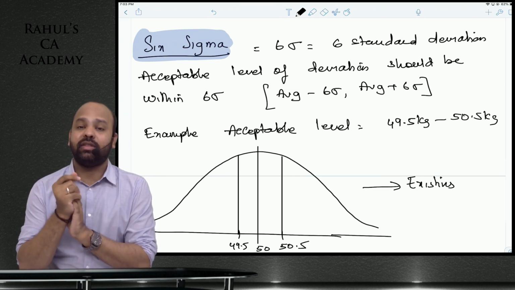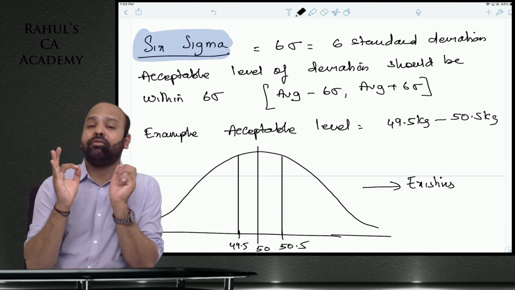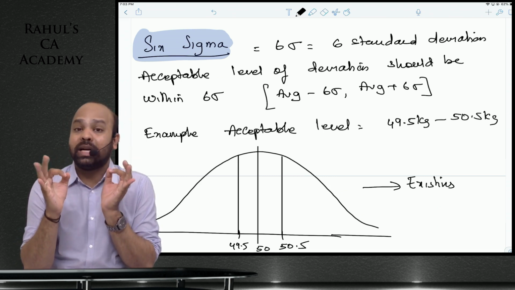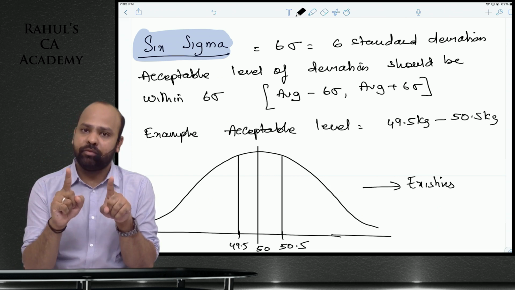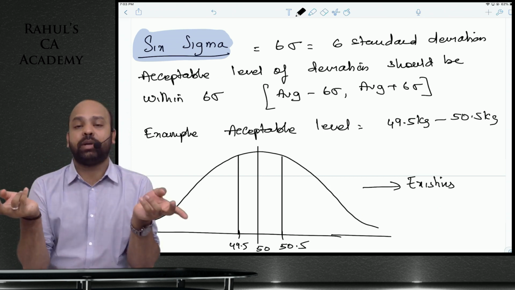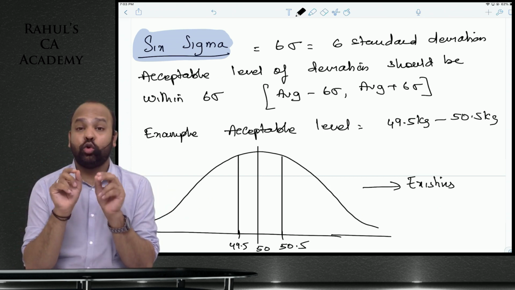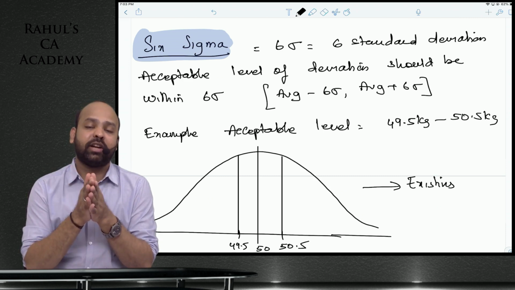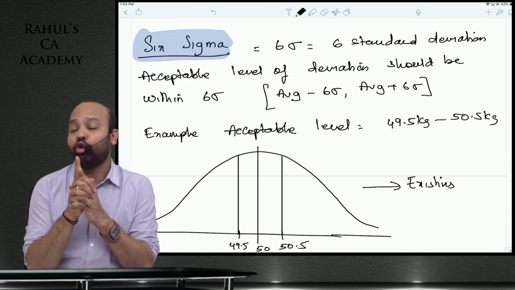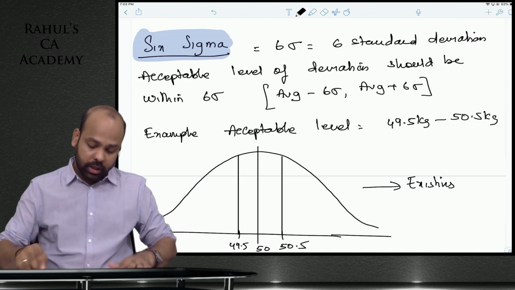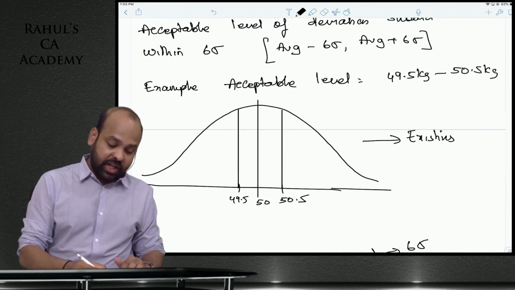Ensure that only 3.4 parts out of every 1 million parts manufactured fall outside this acceptable range. Ensure that there are only 3.4 defects out of every 1 million components manufactured. That is Six Sigma.